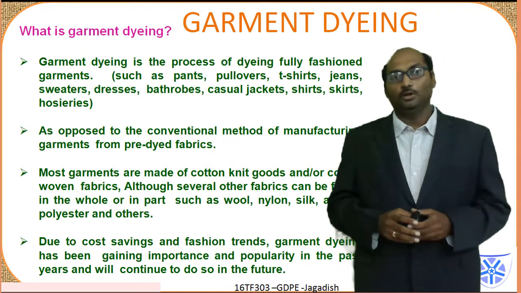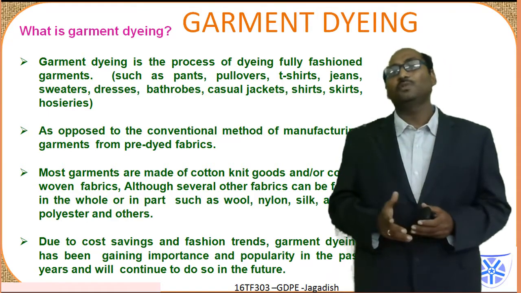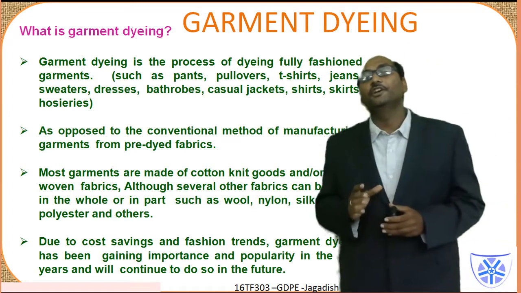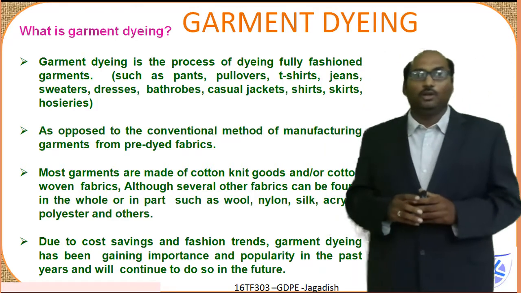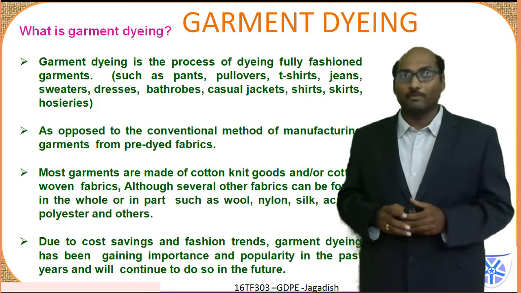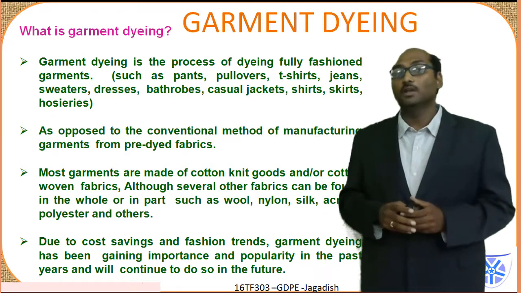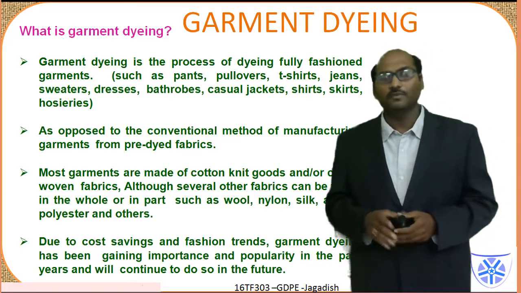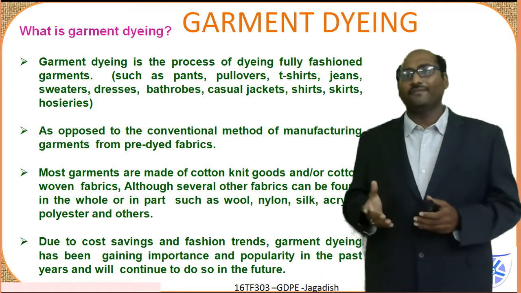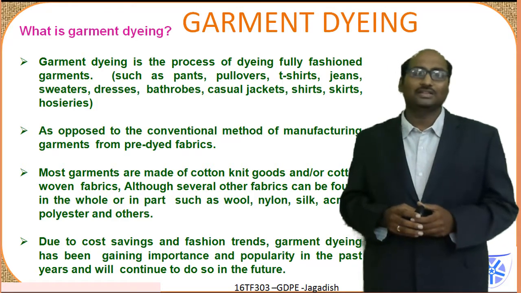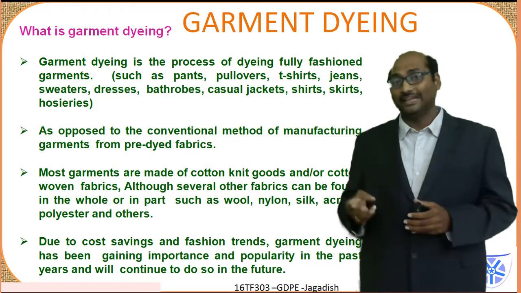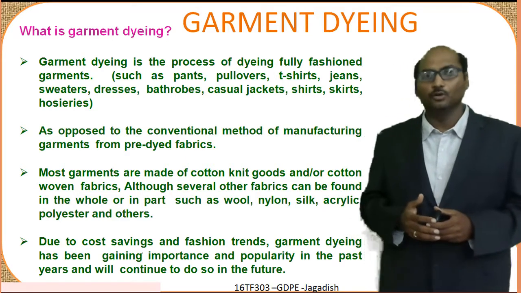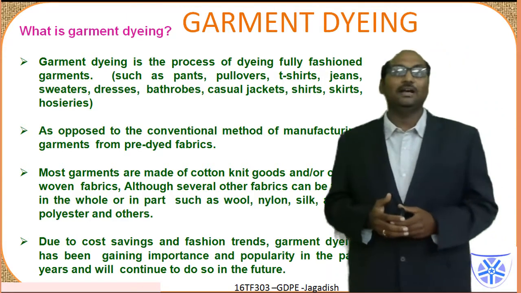So generally, which garments are done for garment dyeing? Many garments made from cotton knitted goods like t-shirts, or sometimes cotton woven fabrics, that is garments made from cotton woven fabrics like shirts in the case of dip dyeing, and we will see all those things. Several other fabrics such as wool, nylon, silk, acrylic, polyester and other fibers which are generally used can also be garment dyed.